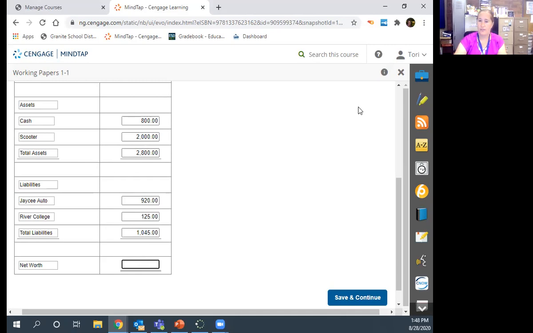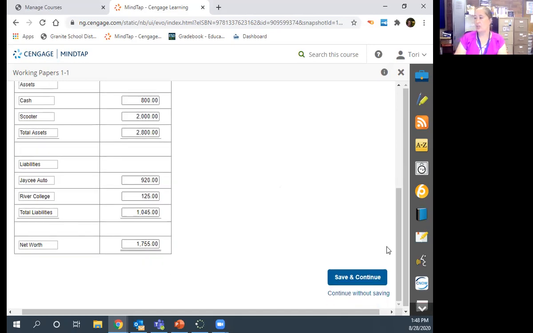So $1,755, if you subtract total liabilities from total assets. So this is to get you guys recognizing and looking at what the three categories are. So assets is anything of worth. So cash, supplies, we're going to be using a lot. Prepaid insurance. Insurance is an asset because let's be honest, if you get in a car accident or if you go to the doctor or something like that and you don't have insurance, it's going to cost you more money. So insurance is an asset.